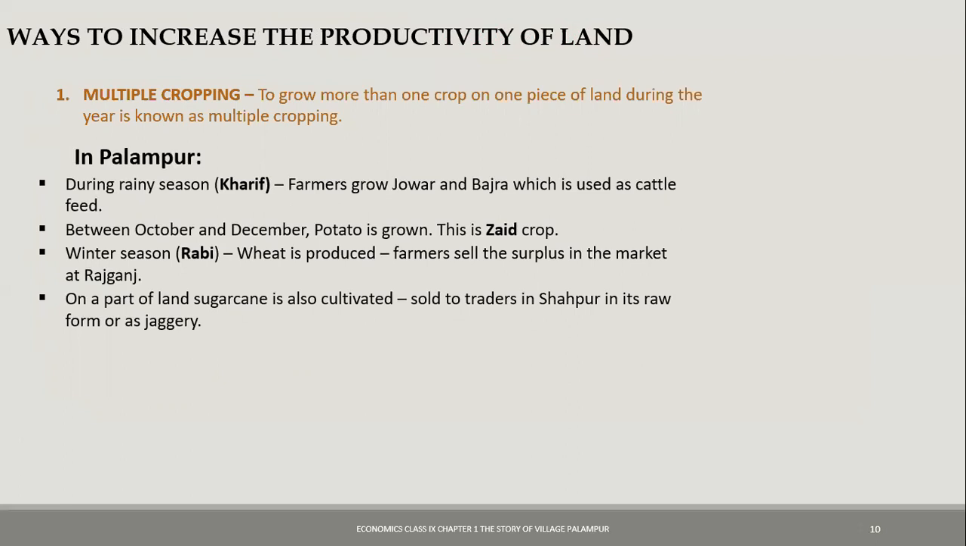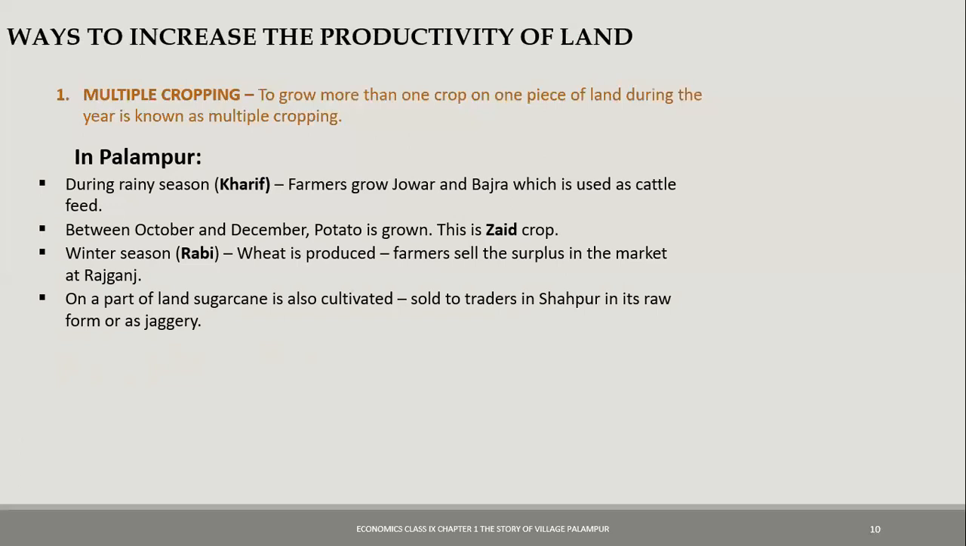During the rainy season, farmers grow jowar and bajra. It is used as the cattle feed. Between October and December, potato is grown. And in winter season, wheat is produced, which is their main produce, and they sell it in the market of Rajganj and they earn the money. In the leftover part, they also cultivate sugarcane. Now, with sugarcane, they use it for making jaggery, and that again is sold to the people in Shahpur.